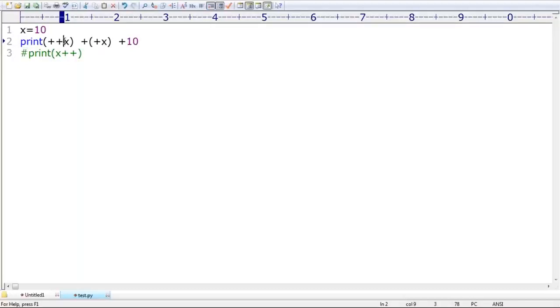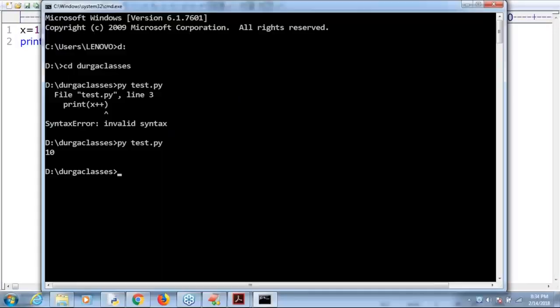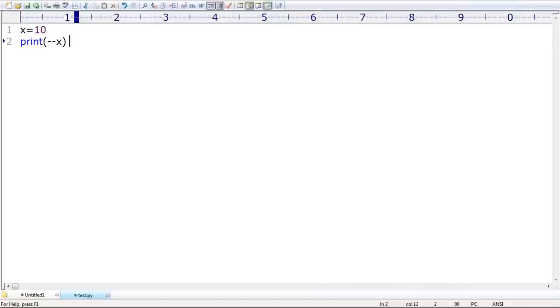Okay, remember that. Sir, if I take minus minus x, what is it going to tell? Observe that. How is it going to respond? Minus minus 10 is going to give 10. What is the reason?